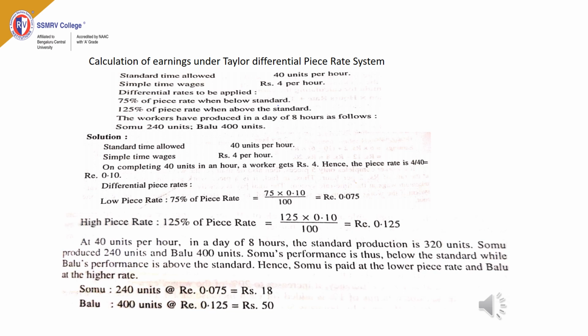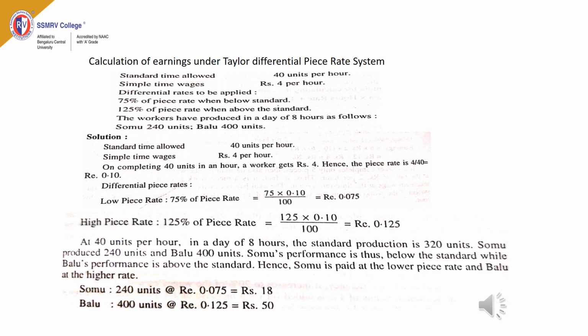75% of piece rate will be paid to those workers whose performance is below the standard. If the worker's performance is above the standard, then he will get 125% of piece rate. The workers have produced in a day of 8 hours as follows. Somu produced 240 units, Balu produced 400 units. Normal working hours is 8 hours.